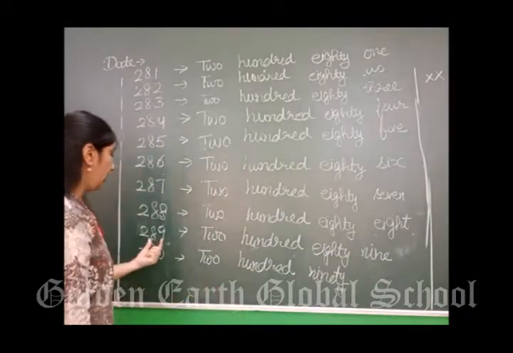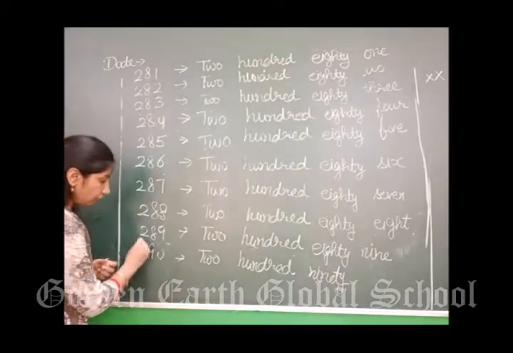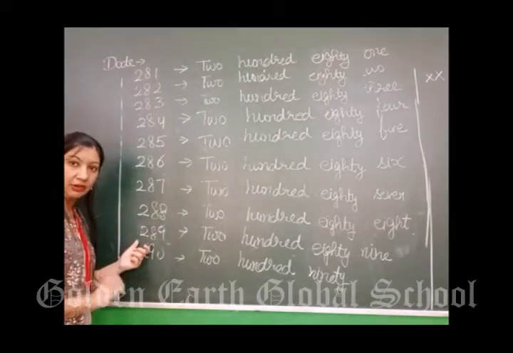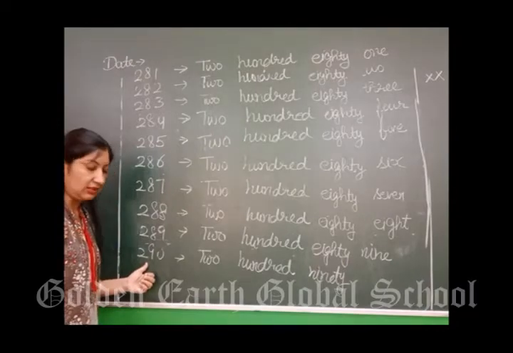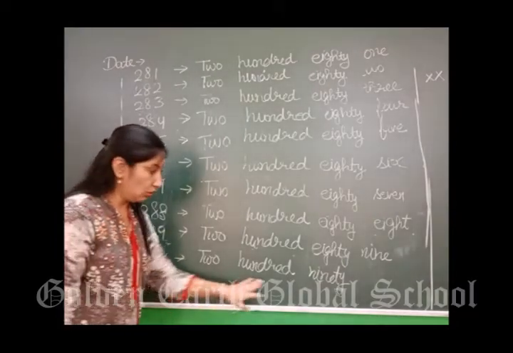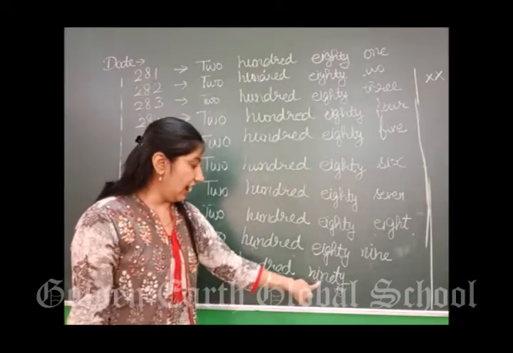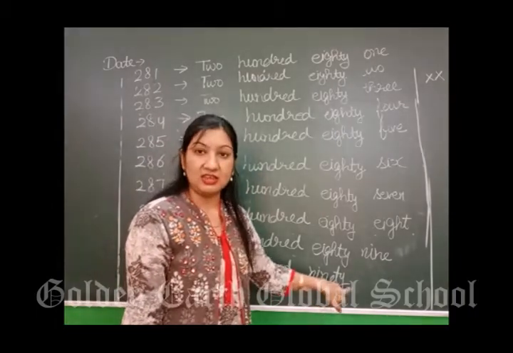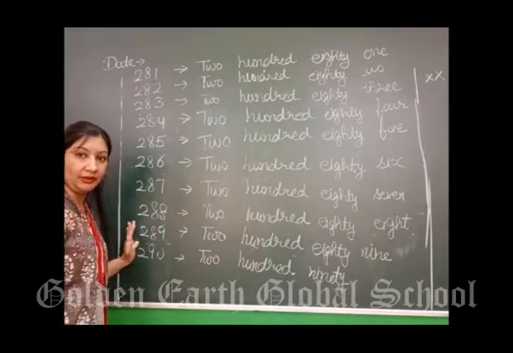Now this is 89. 89 के बाद क्या आता है? 90. This is 289. So after 289, what will come? 290. How will we write? 290. What is the spelling of 90? N-I-N-E-T-Y. In this way, you will do 281 to 290.